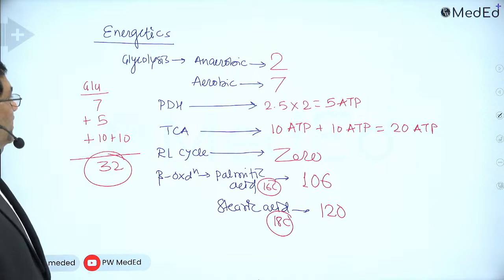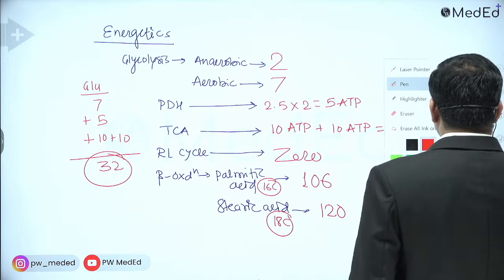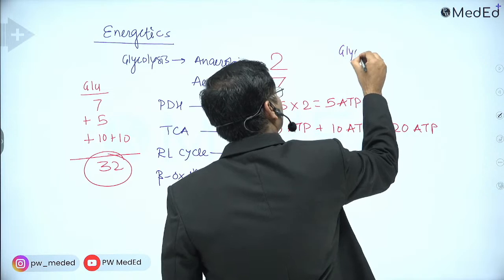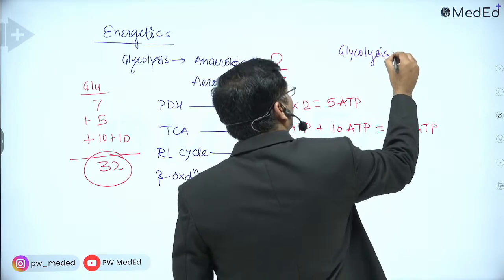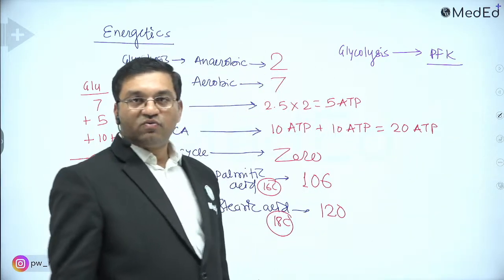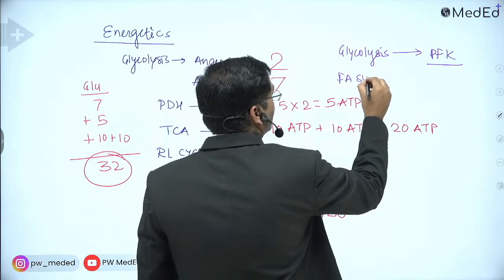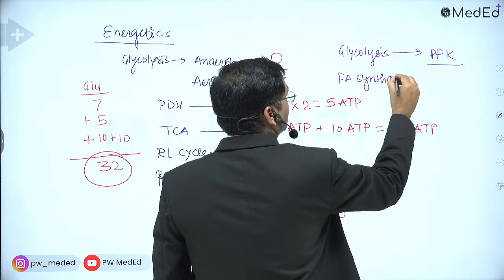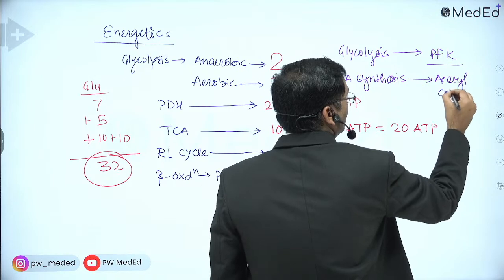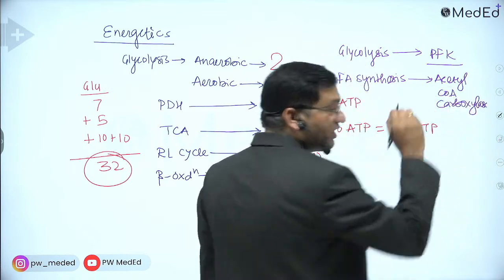So what is the rate limiting enzyme in glycolysis? The rate limiting enzyme in glycolysis is phosphofructokinase. Then fatty acid synthesis, which one is the rate limiting enzyme? Acetyl coenzyme A carboxylase. Carboxylase. It is also a multifunctional enzyme.